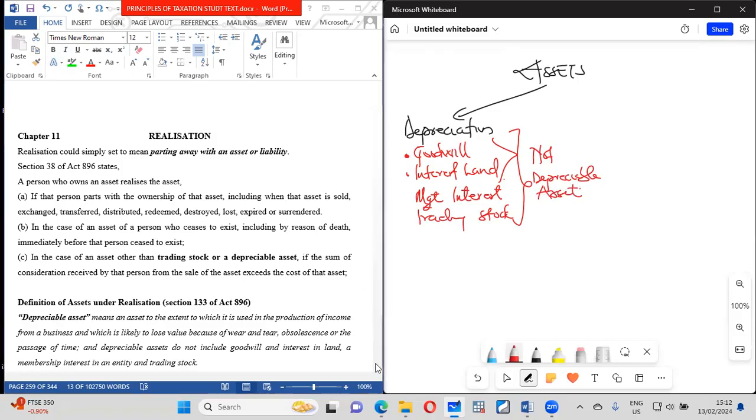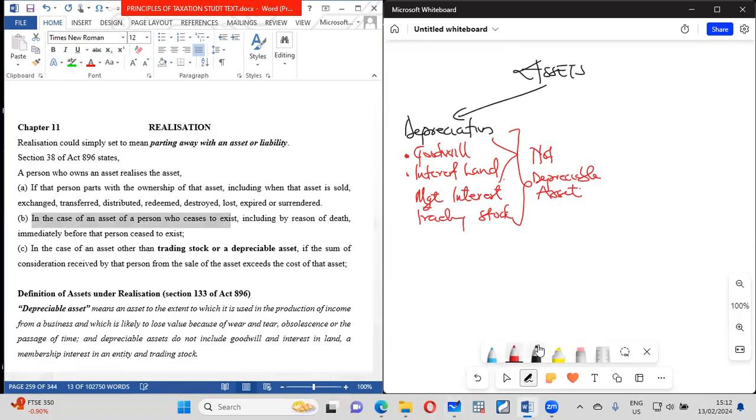There is another type of asset we learned when we were dealing with income tax, business income. We also learned of trading stock. Here we talked about depreciable assets, and we also learned about another asset called trading stock, if you remember.